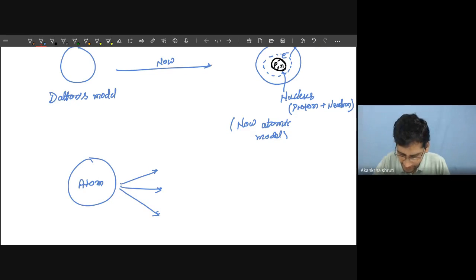So these atoms can further be divided into electrons, protons, and neutrons.